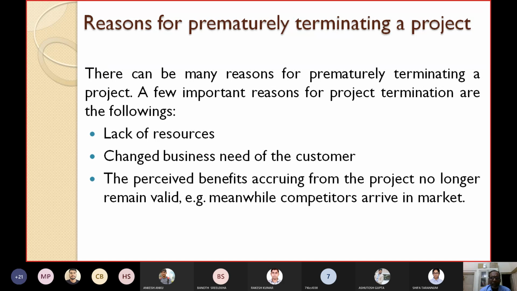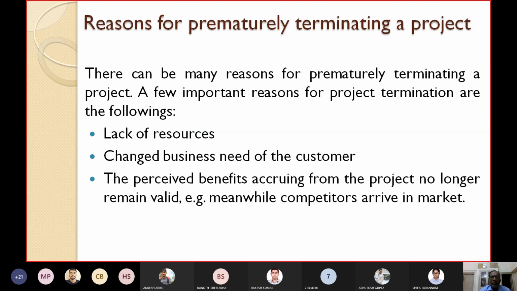Number two reason may be changed business need of the customer. The customer initially has told us the requirements, and after the project has been started, he is changing the requirements very drastically. In that case, we are not able to fulfill all the requirements of the customer, and we have to terminate the project.